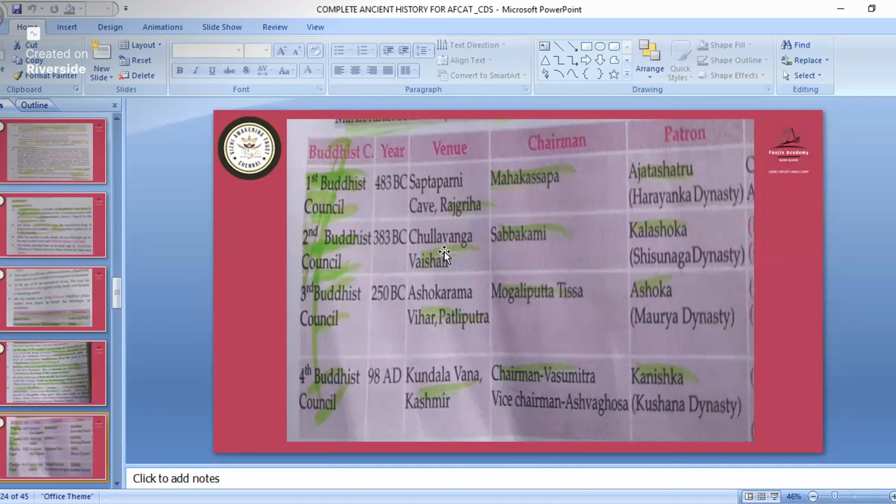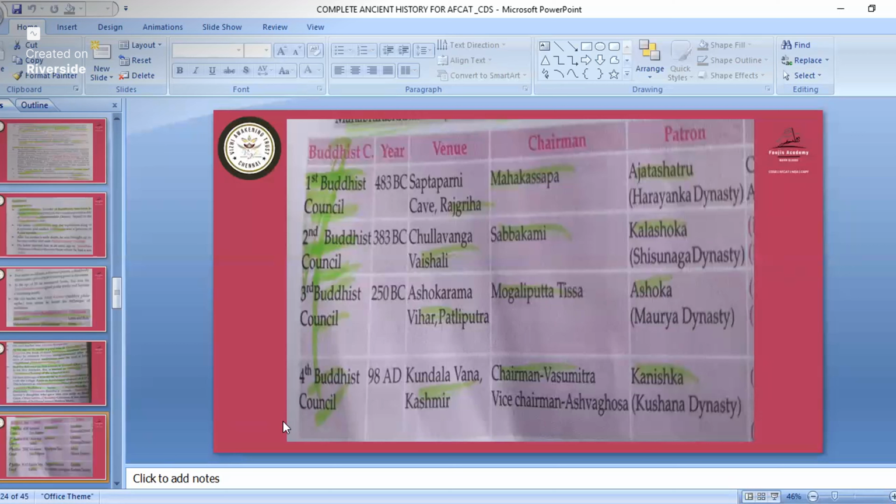The second Buddhist council took place at Vaishali, Chullavagga, Vaishali, and the chairman was Sabakami, during the reign of Kalashoka, Shishunaga dynasty. So they might ask during which dynasty also, so he must answer that also. And the third Buddhist council took place at Pataliputra, under Ashoka.